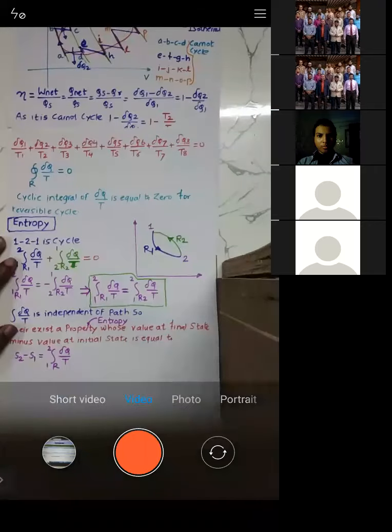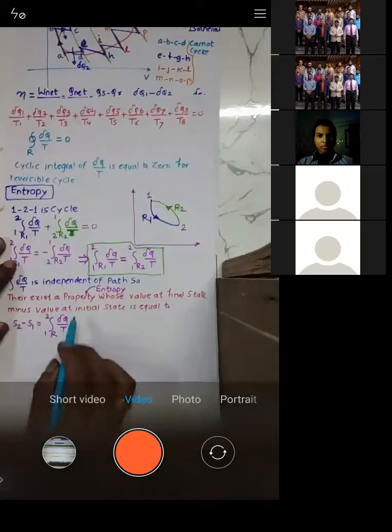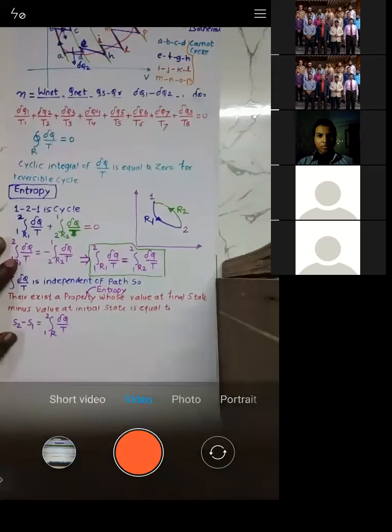Yes, sir. So if I need to write this expression in a smaller version, S2 minus S1 is nothing but delta S, right?